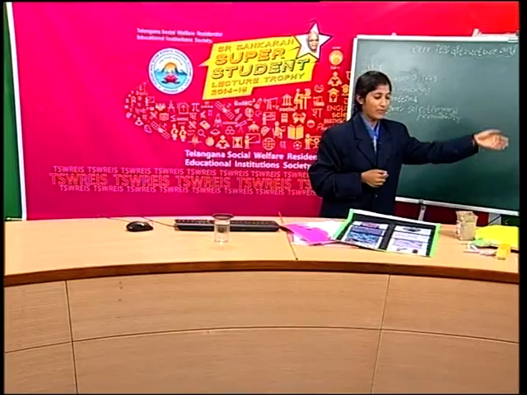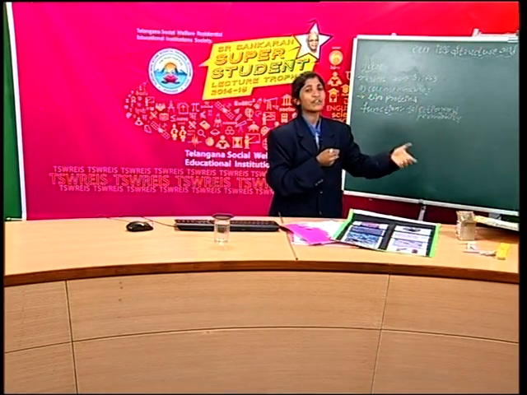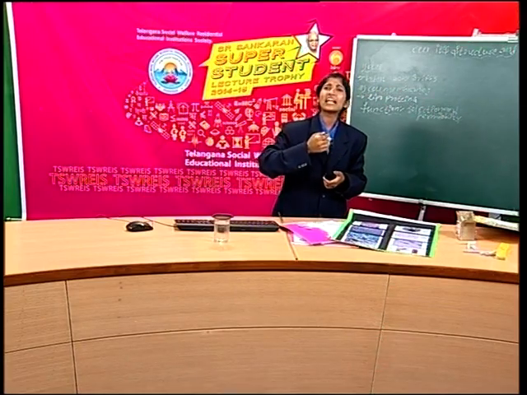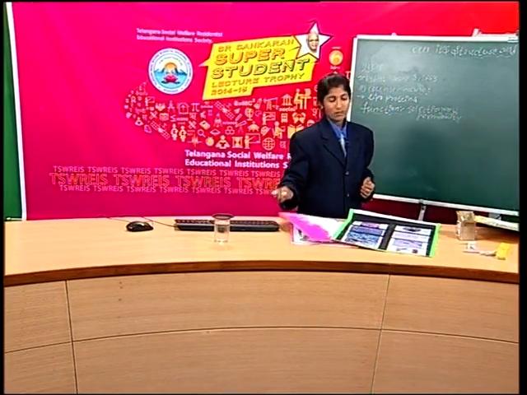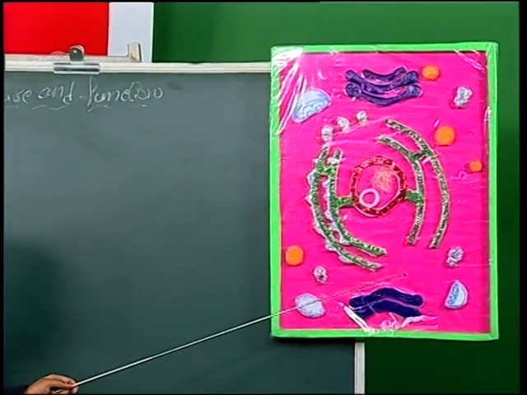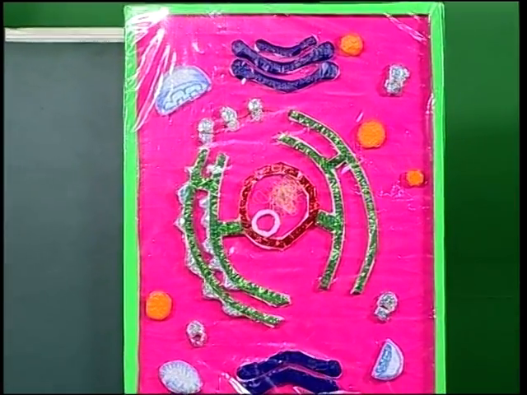Cells are mainly of two types. The first one is the animal cell and the second one is the plant cell. This is the animal cell and this is the plant cell. When we compare the animal cell with the plant cell, in the plant cell an extra layer is present. Look here. In this animal cell only one layer is present. This layer we call the cell membrane.